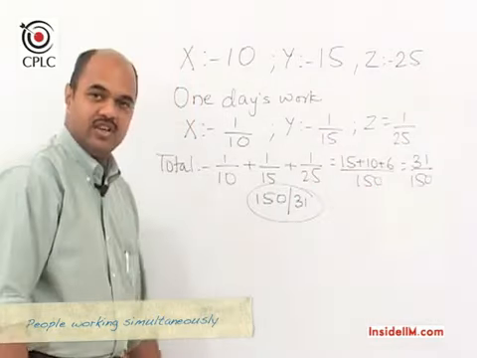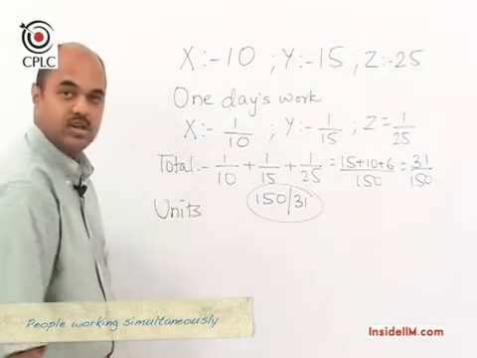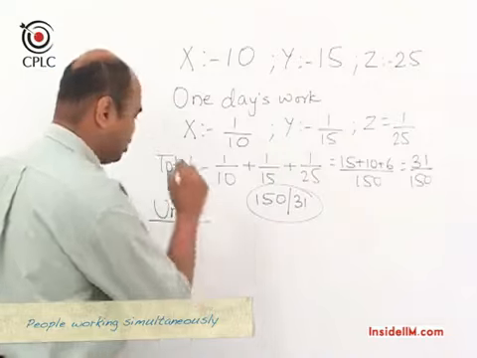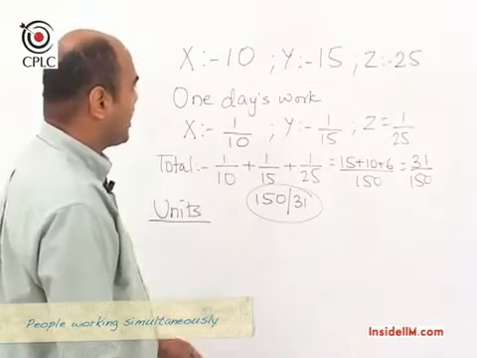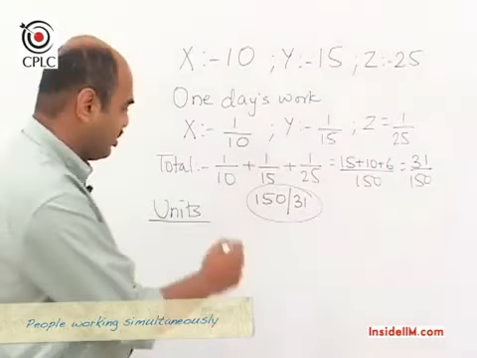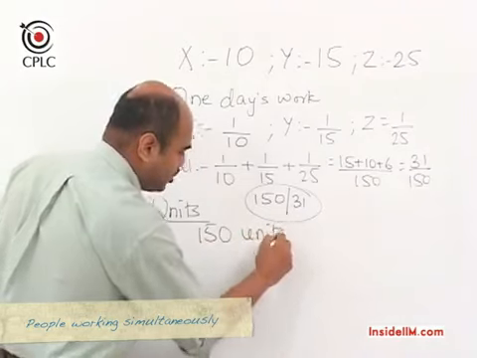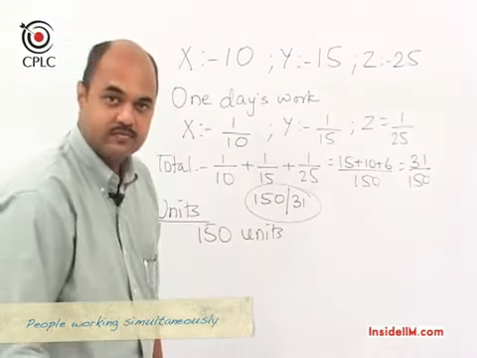There is another method that we can use, which we call the units of work method. Now what do we mean by units of work method? We start off by taking the LCM of 10, 15 and 25, which we know is 150, and we assume 150 units of work to be done.